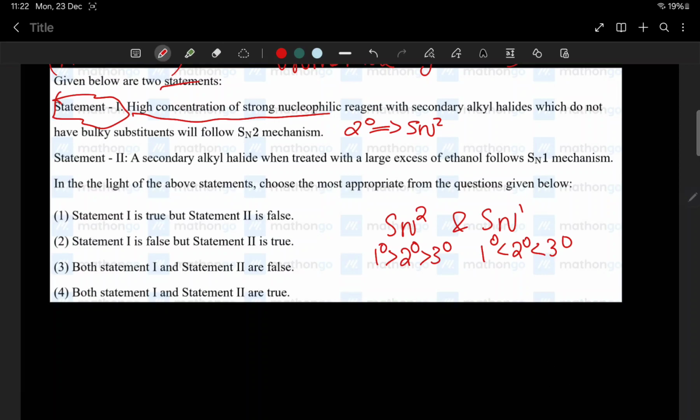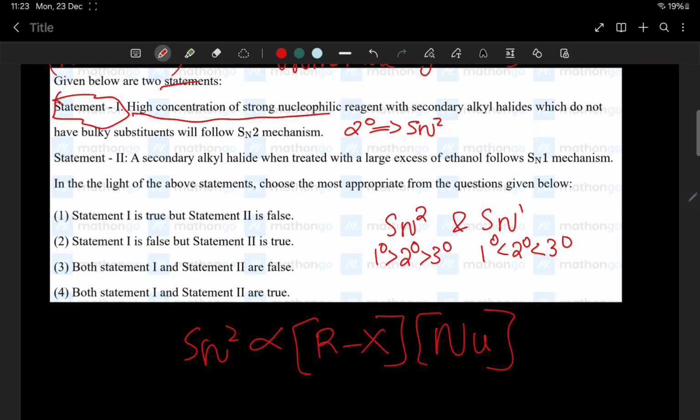Statement 1 says high concentration of strong nucleophile. The SN2 reaction is directly proportional to both RX and nucleophile. SN1 reaction only depends on the amount of RX, but SN2 reaction depends on both RX and nucleophile. So as the nucleophile's concentration increases, the SN2 reaction also increases.